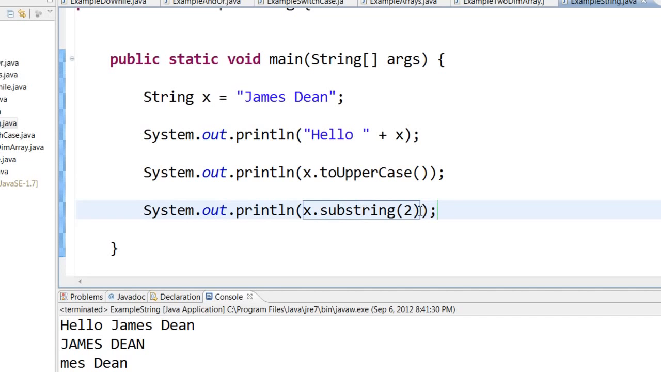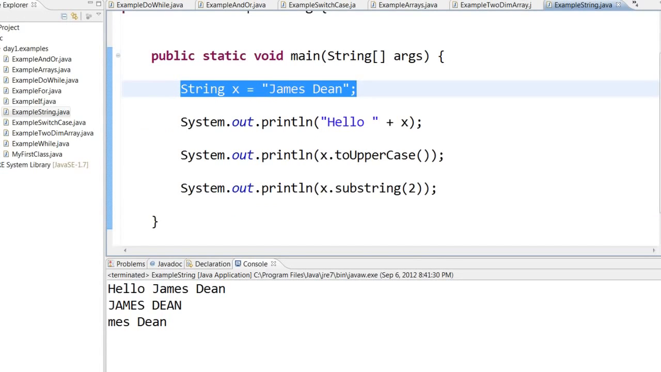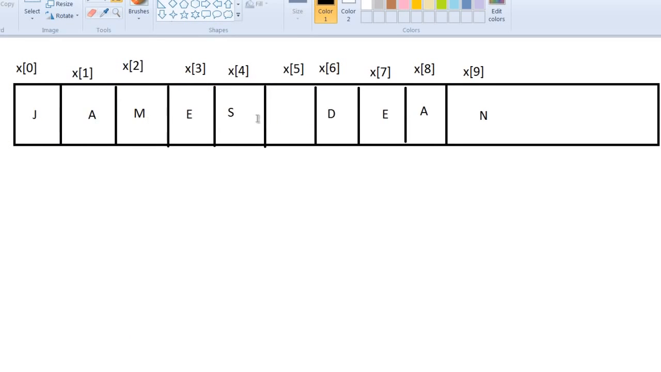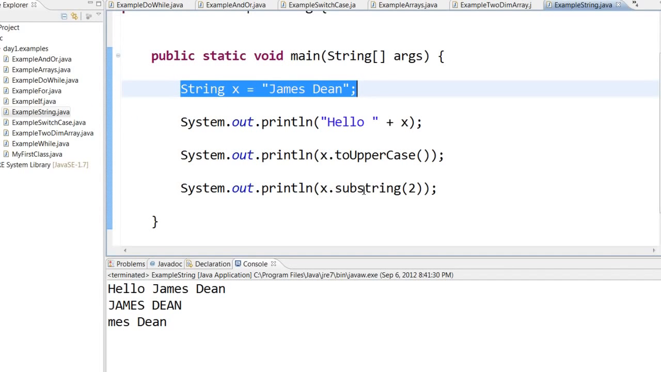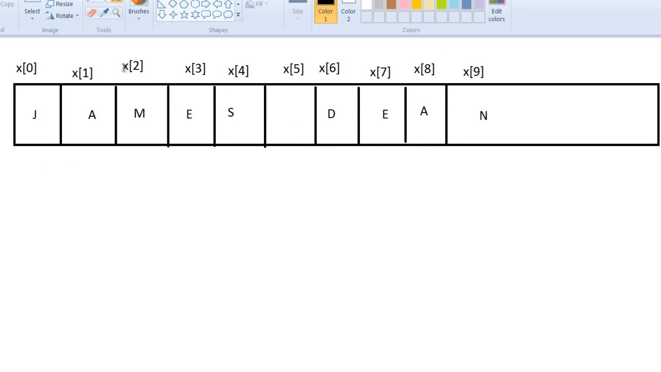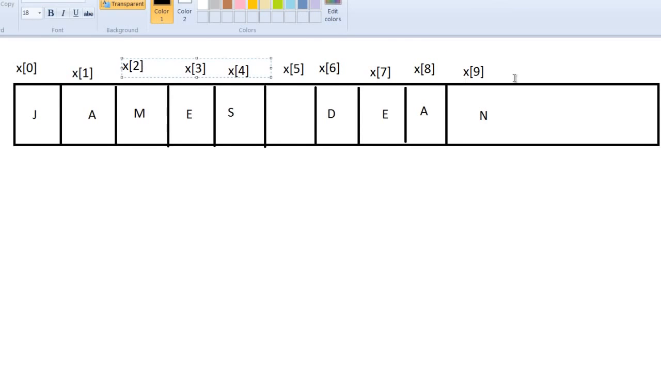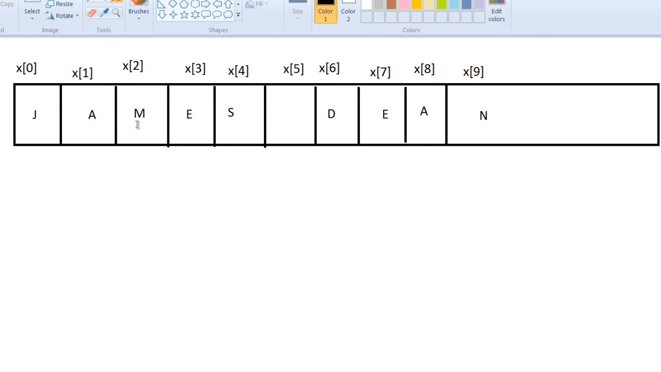So x dot substring of 2 will print everything from the second character. Now what is the second character? Remember, when you have string x equal to James Dean, it will internally create an array of characters like this. So you have James Dean, each in their own boxes, and it will label it as x of 0 to x of 9. So when you say x dot substring of 2, it will take from the second character, that is x of 2, till the rest of the word. So mes Dean will be printed.